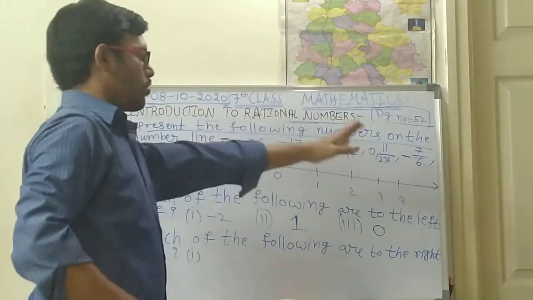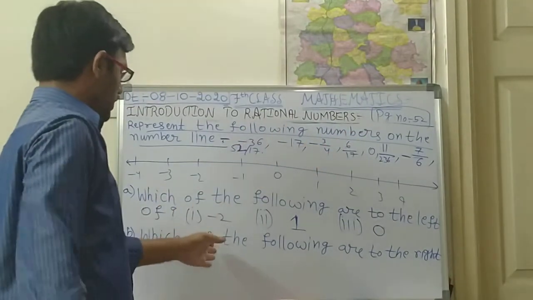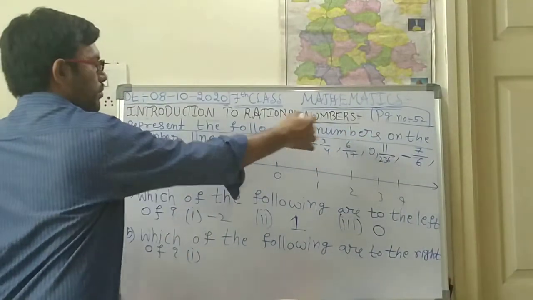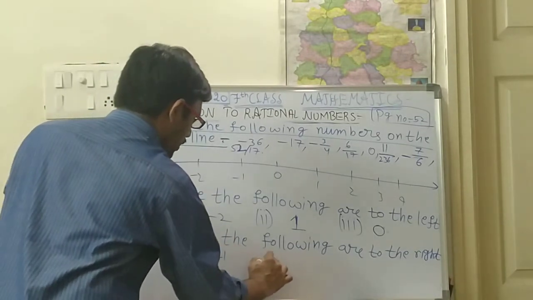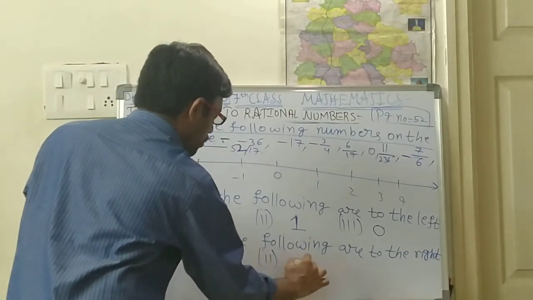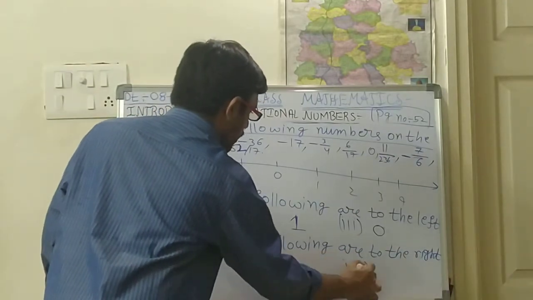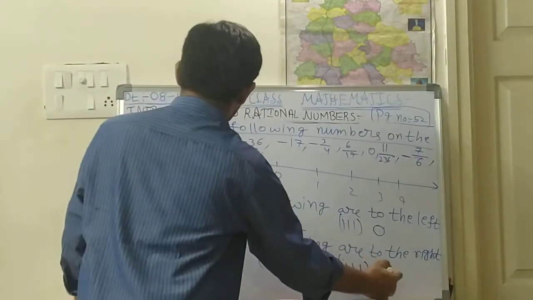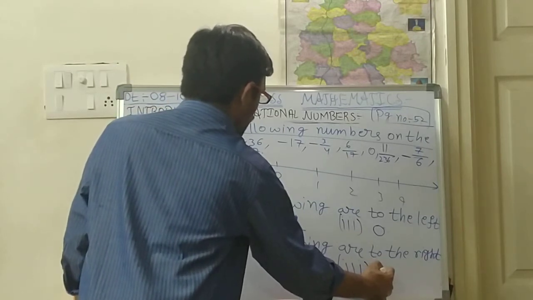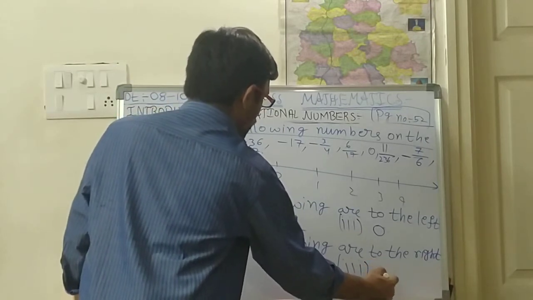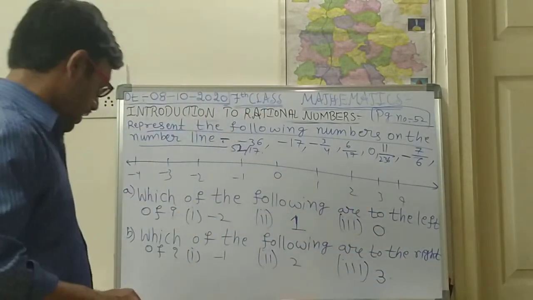Right means to that side of these numbers. Which numbers are there from these numbers? So right of minus 1, second 2, third 3. These numbers are given.